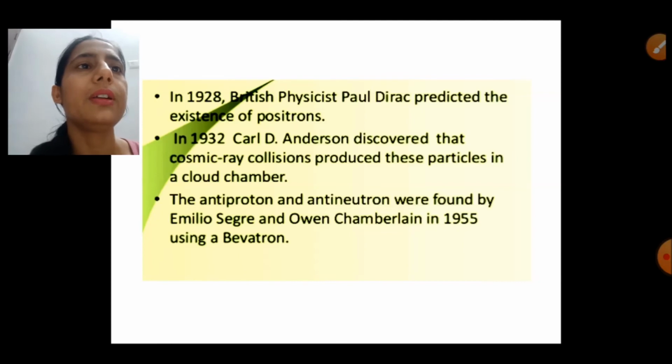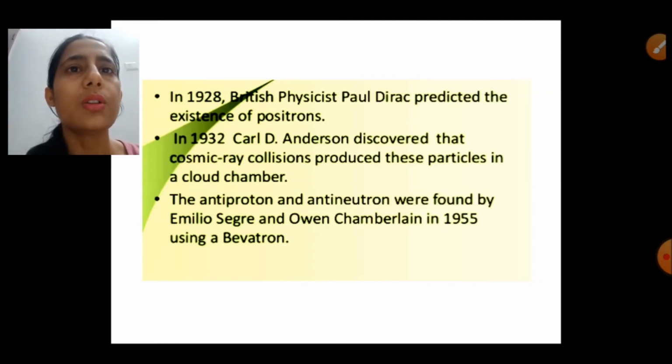After Dirac predicted the existence of positrons, the antiparticle of the electron, in 1932 Carl D. Anderson discovered that cosmic ray collisions produced these antiparticles, that is positrons, in the cloud chamber. After that, antiprotons and antineutrons were discovered in 1955 in the Bevatron experiment. So it means proton and neutron also have their antiparticles.